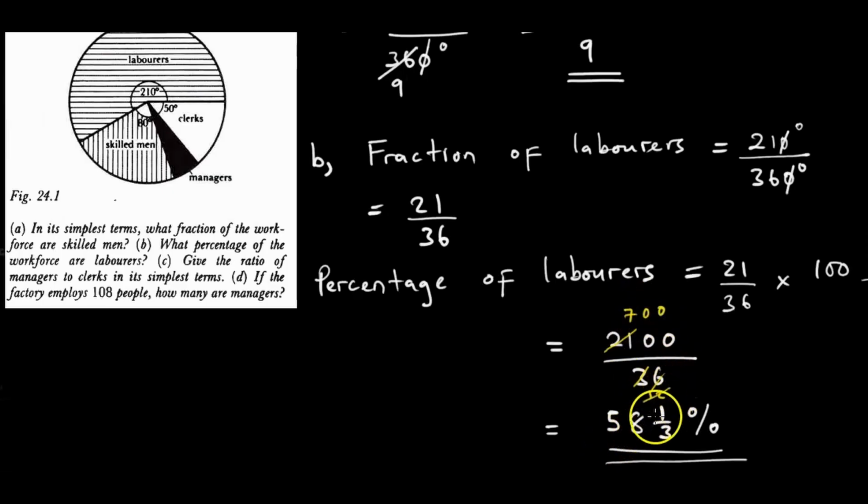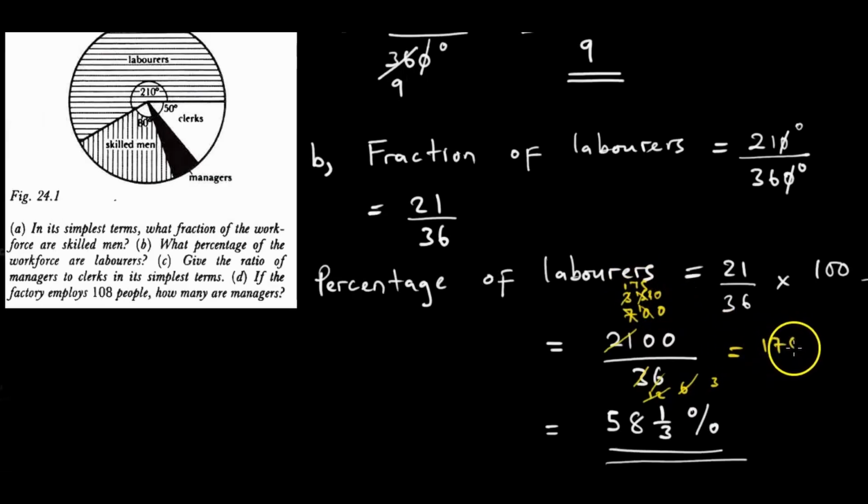You can put 2 into both again: 2 into 700 is 350, and 2 into 12 is 6.